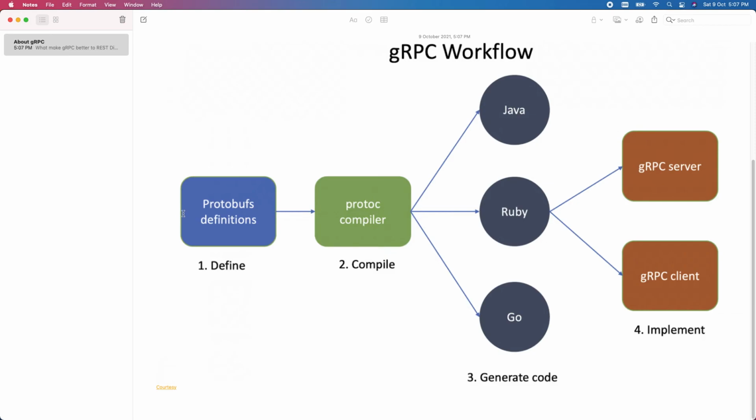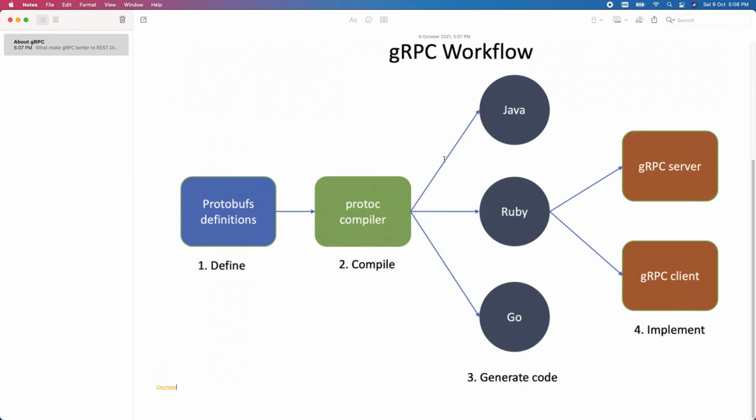If you remember, in REST we have a different type of transfer medium, and the payload we choose is in the form of either JSON or XML. Here we choose protobuf, which was designed by Google. Protobuf is a kind of file where we define all the contracts: the requests, responses and services.